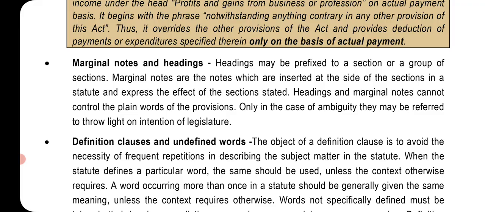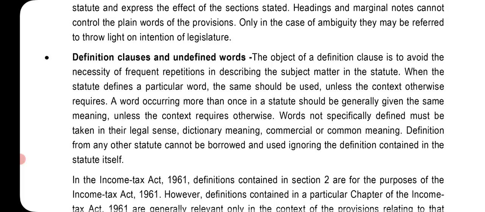Marginal notes and headings. Headings may be prefixed to a section or a group of sections. Marginal notes are the notes which are inserted at the side of the sections in a statute and express the effect of the section stated. Headings and marginal notes cannot control the plain words of the provisions. Only in case of ambiguity they may be referred to throw light on the intention of the legislature.